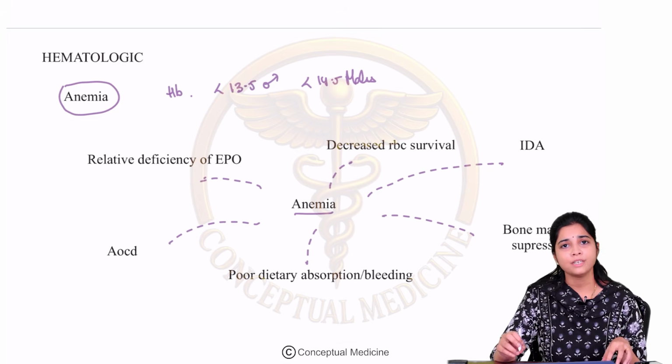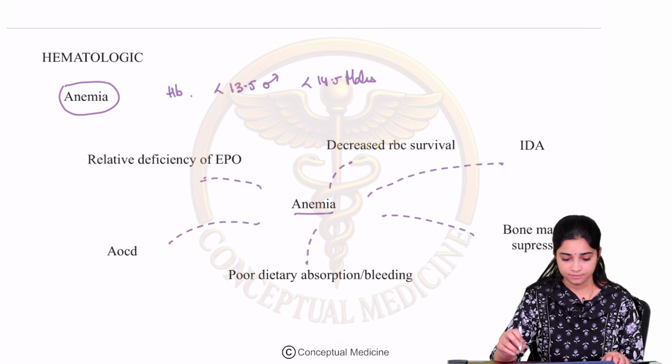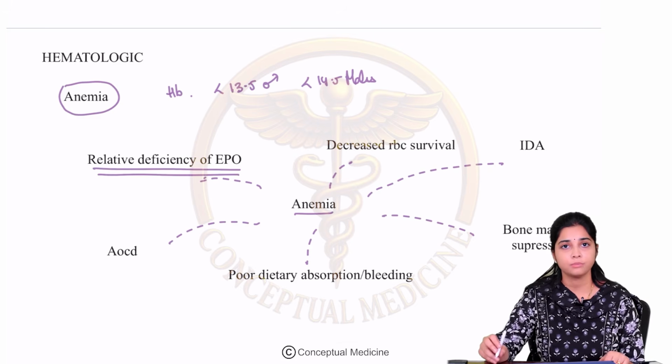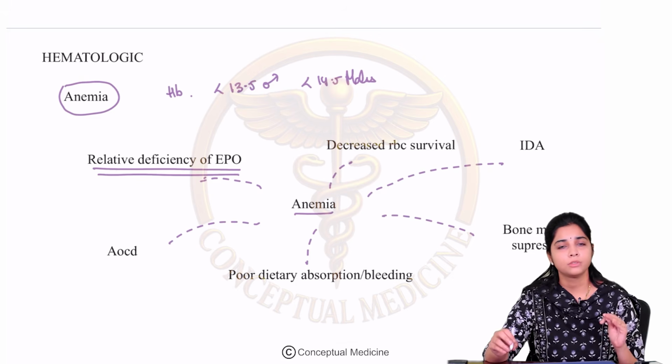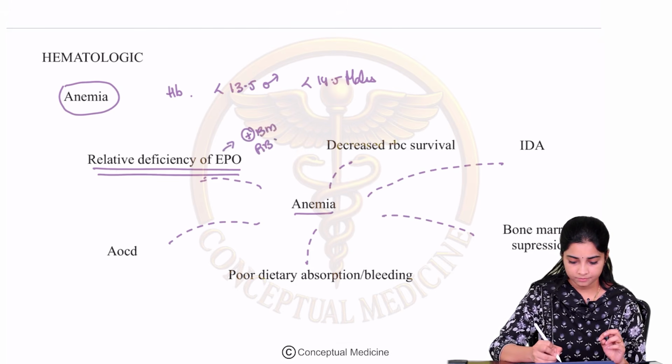So what are the causes for anemia in a patient of chronic kidney disease? One, there can be relative deficiency of erythropoietin. We know that erythropoietin is basically a hormone which is produced from the kidney, and erythropoietin stimulates the bone marrow to produce RBCs, right?